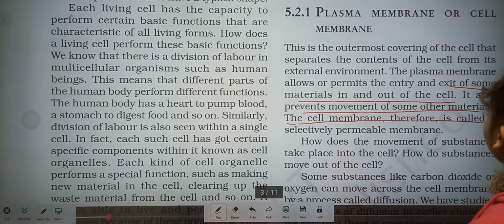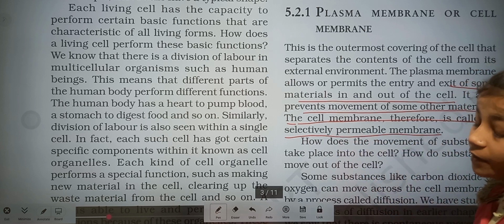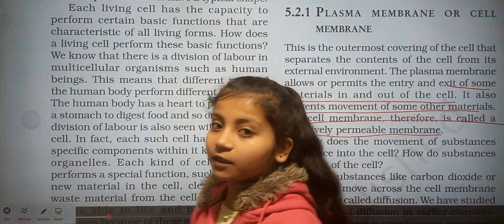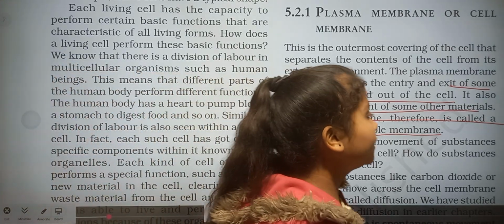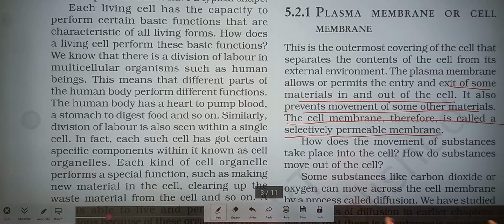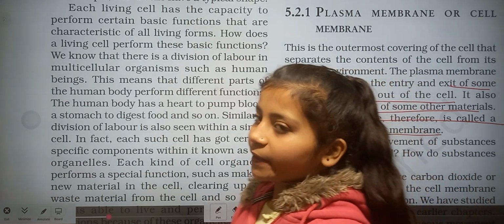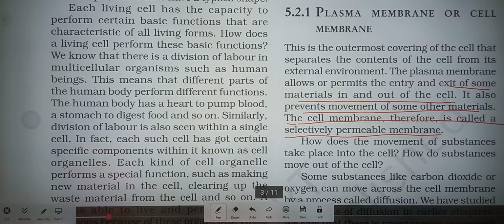The cell membrane, therefore, is called a selectively permeable membrane. It means the cell membrane gives permission to go out and go in only to selective materials. Okay, only selective material, the plasma membrane gives the permission to go out and in.